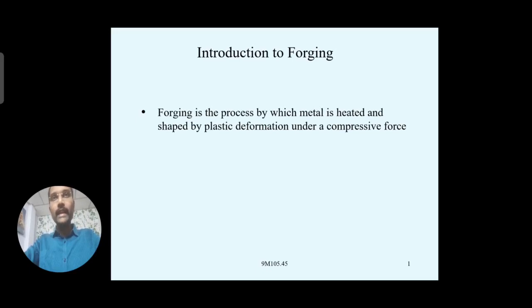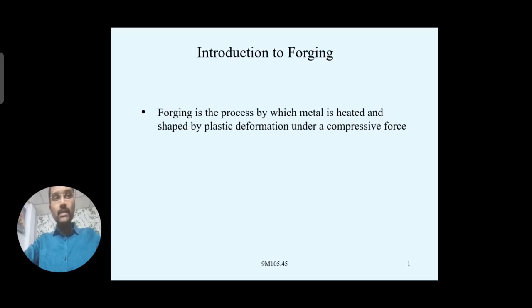If they are heated, applying only a little amount of compressive force can change the shape, when compared with cold forging, the cold working process. The cold working process is carried out at room temperature, whereas the forging operation can be carried out at very high temperatures.